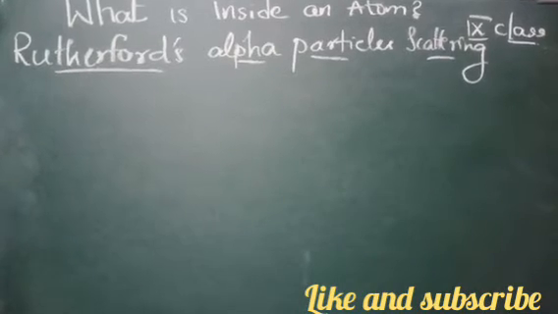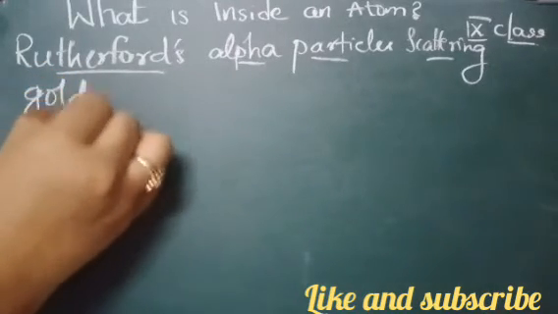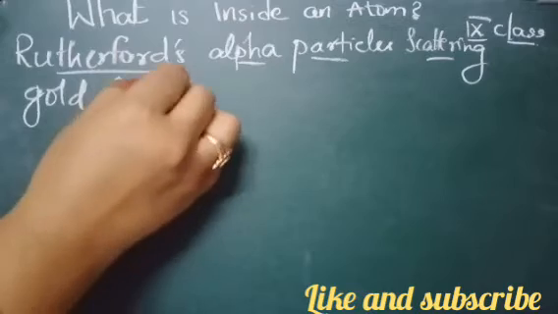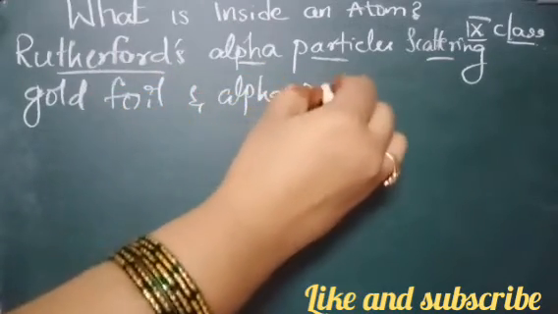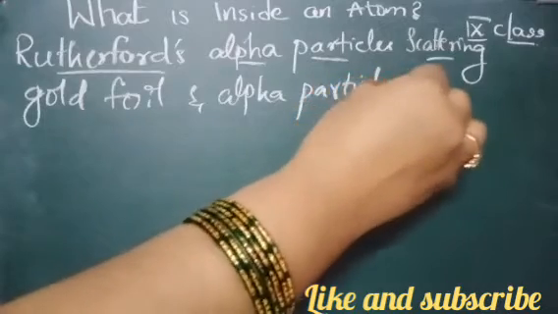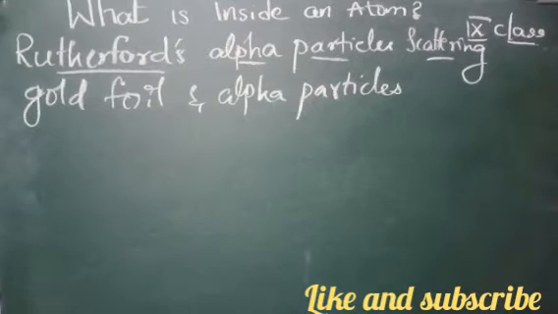Okay, what did he use? The main things were gold foil and alpha particles. Alpha particles consist of protons and neutrons bonded together, since they do not have any electrons.